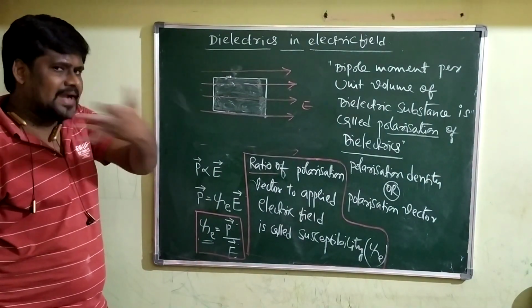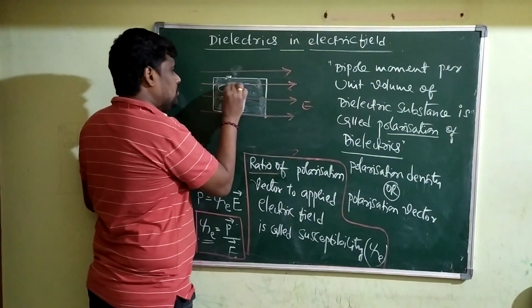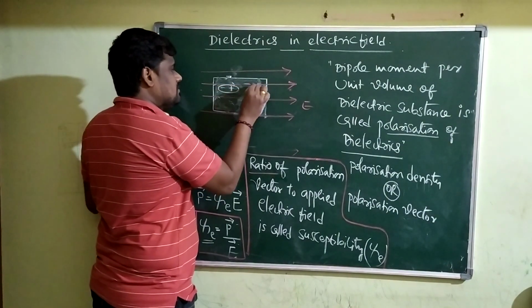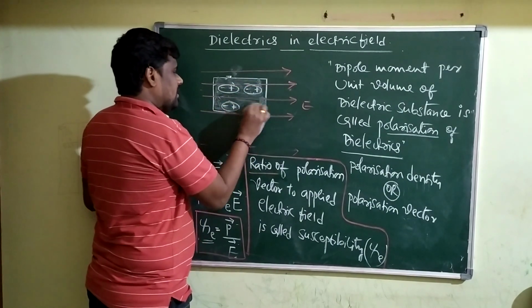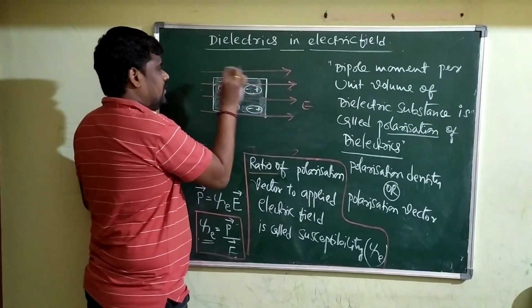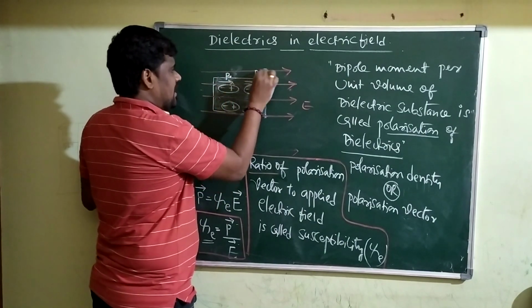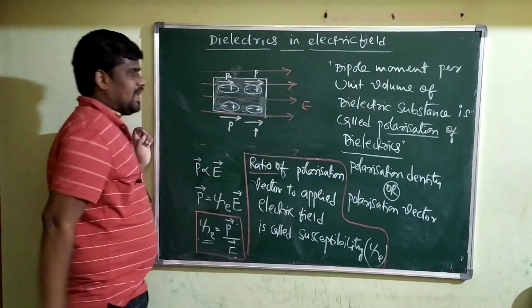Initially they were randomly oriented. Now all the dipoles are oriented in the same direction as the electric field, like this. So this is the direction of the dipole moment, the same as the electric field.